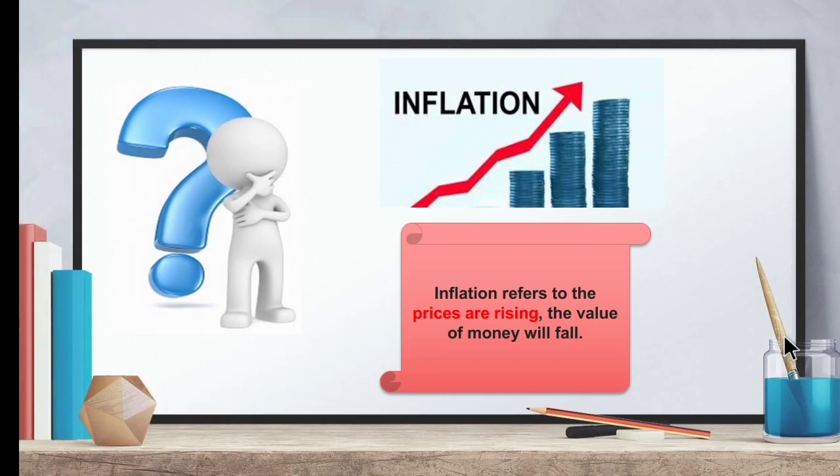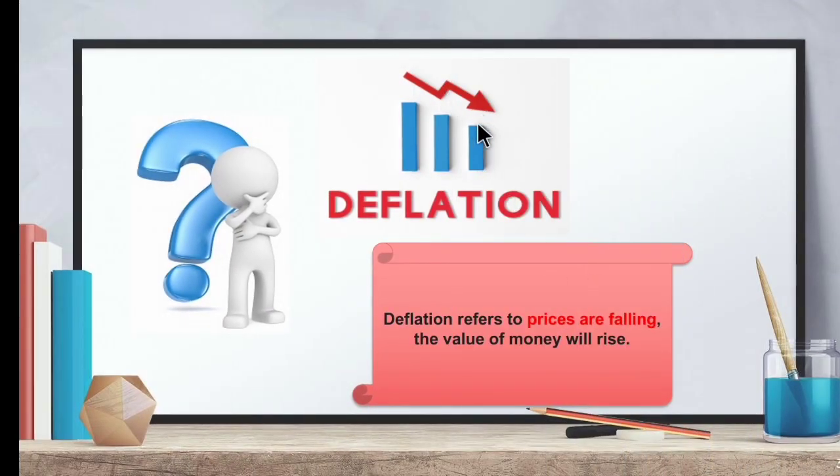Now let's move on to another important term, that is inflation. Inflation means the arrow is rising up, that means the price levels are rising. Inflation refers to prices rising and the value of money falling. Deflation means the arrow comes down, that means the prices are falling. Deflation means the prices are falling and the value of money will rise. So children, make a note of these two important terms. Inflation means the prices are rising. Deflation means the prices are falling.